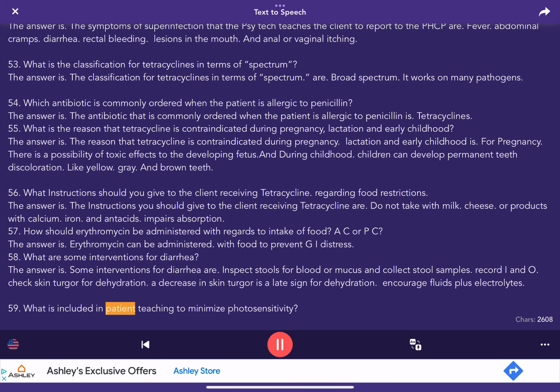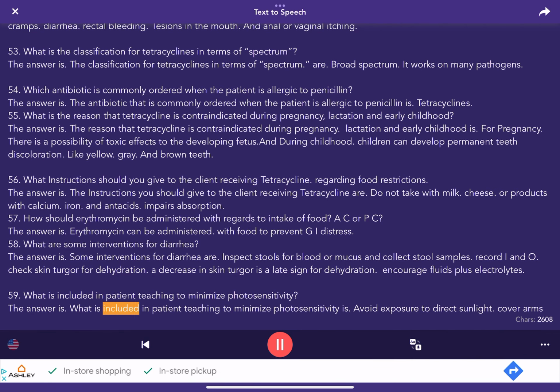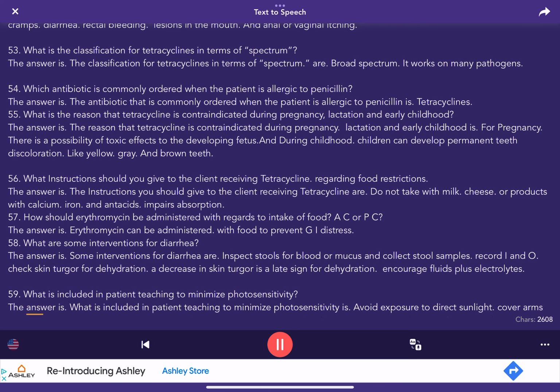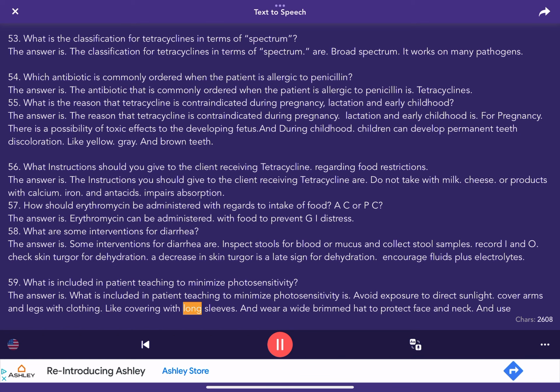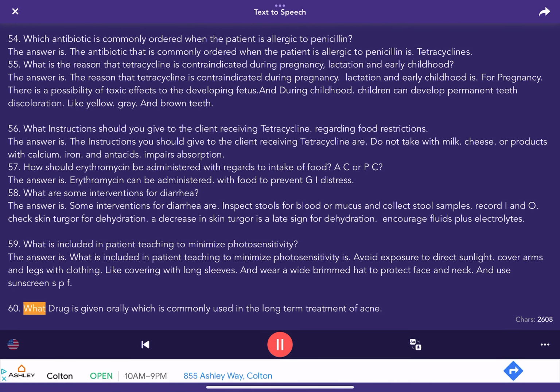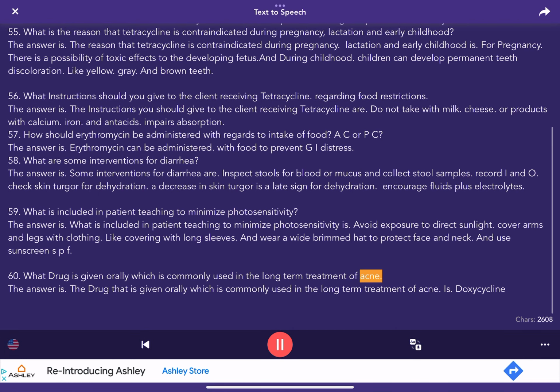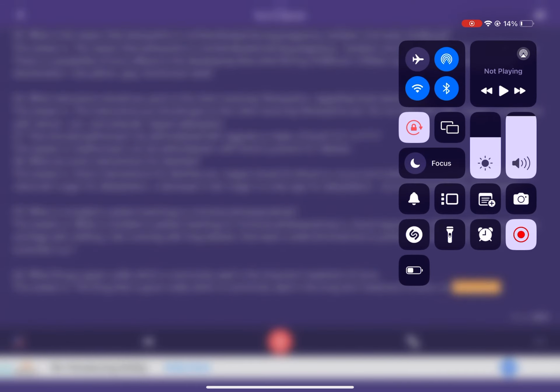59. What is included in patient teaching to minimize photosensitivity? The answer is what is included in patient teaching to minimize photosensitivity is: avoid exposure to direct sunlight, cover arms and legs with clothing, like covering with long sleeves, and wear a wide-brimmed hat to protect face and neck, and use sunscreen SPF 60. 60. What drug is given orally which is commonly used in the long-term treatment of acne? The answer is the drug that is given orally which is commonly used in the long-term treatment of acne is doxycycline.